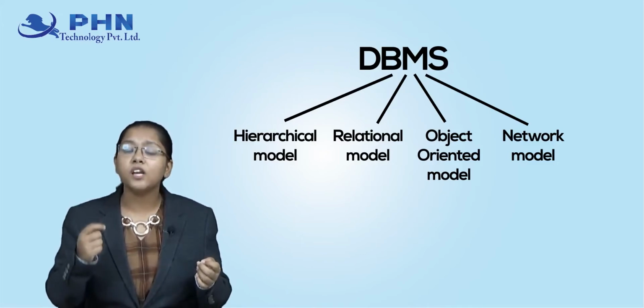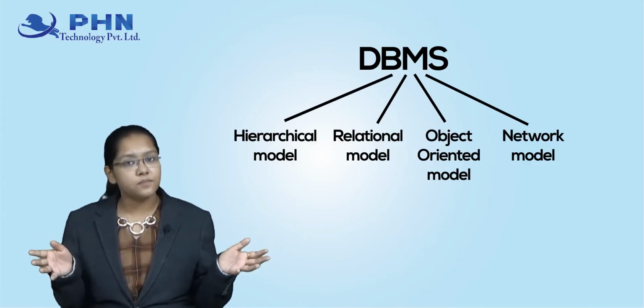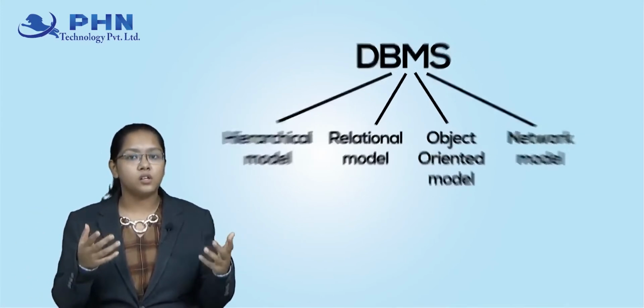DBMS as a whole is a management system which is bifurcated into certain types. These types are based on certain models, like hierarchical. The name only suggests it, and we discussed it in the previous lecture. This model is a parent-child thing. If you know the concept of inheritance, you know what hierarchical is. If your data has parents and children, where the child inherits the properties of the parent, then these types of models are nothing but your hierarchical system.